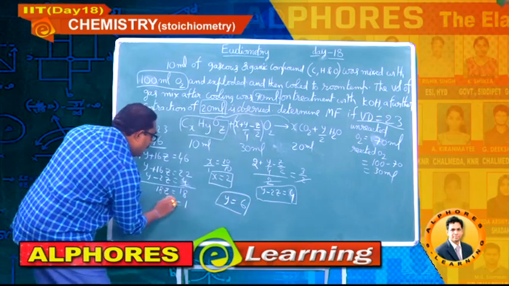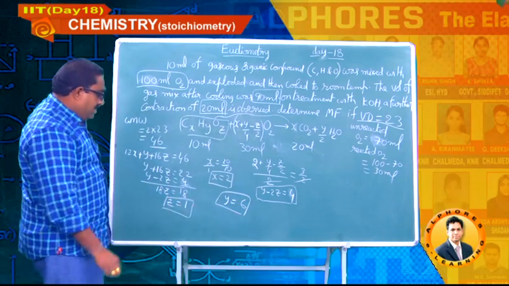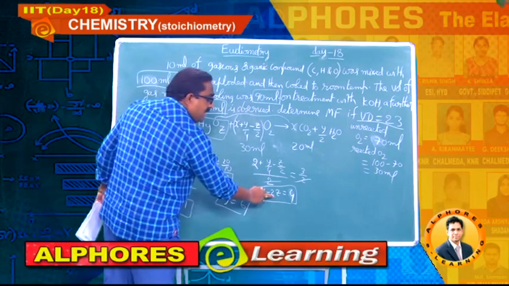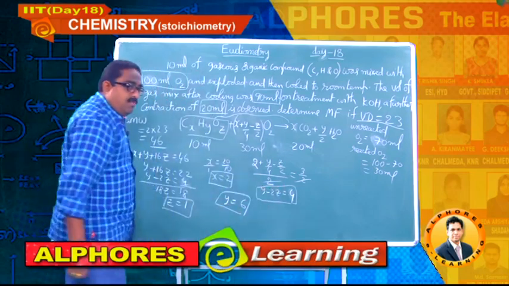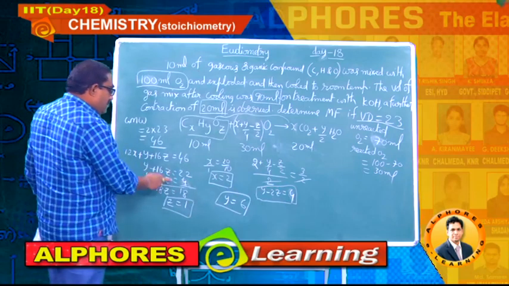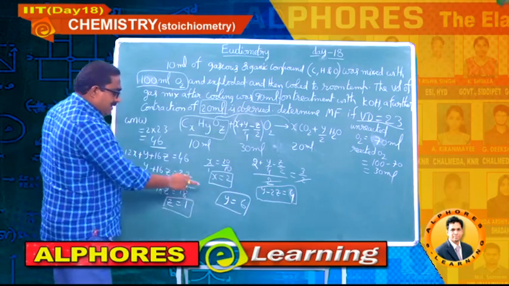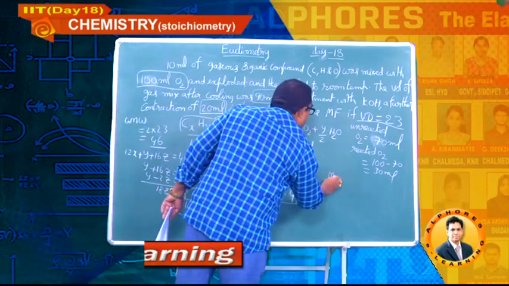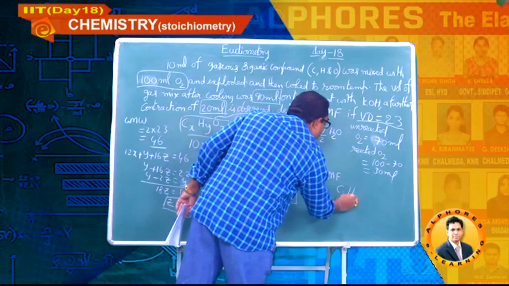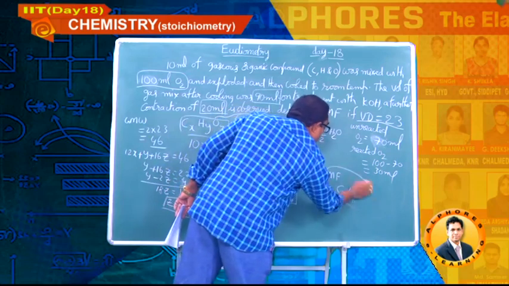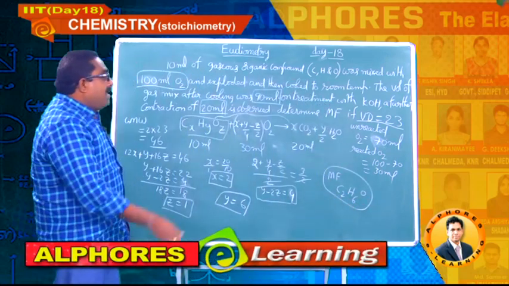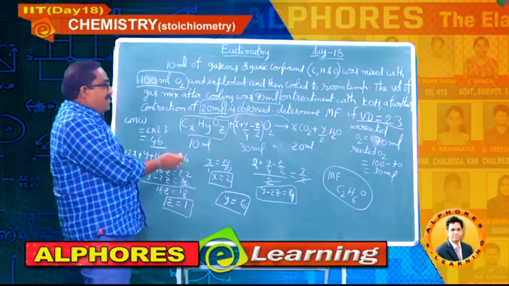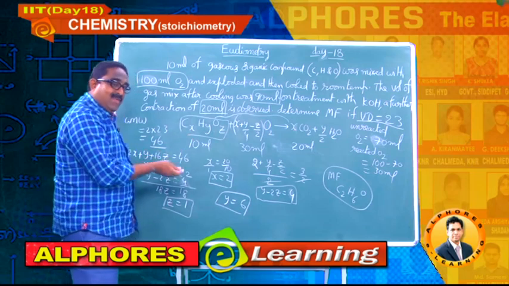Now I got all the 3, x, y, z. Here please correct it, students, y minus 2z equal to 4. I have solved these two equations. Finally I got x, y and z values. So finally the molecular formula I can write: C2H6O. This is the final answer. Please note this down, students. Then I will go for the next question.